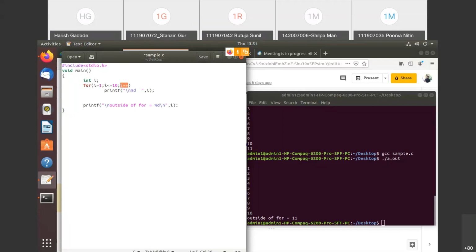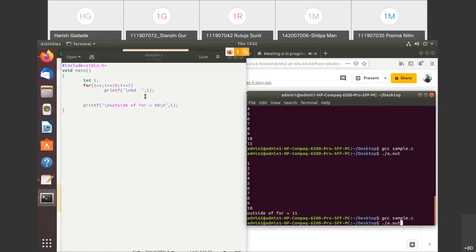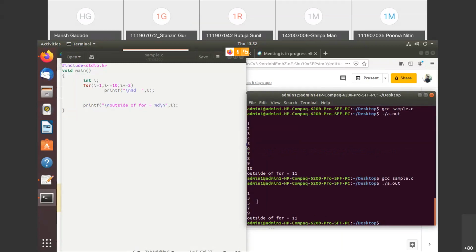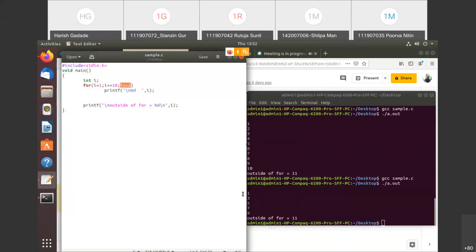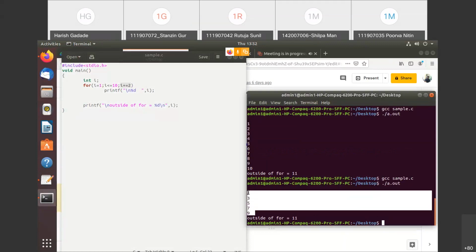If I increment it by 2, which values would be printed here? You can see here 1, 3, 5, sorry, 7 and 9. All these are the odd values, we can say. So if you change this increment, the output will be changed. All these are the odd values from 1 to 10.